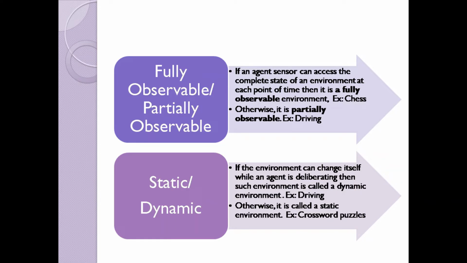If the environment can change itself while an agent is deliberating, then such an environment is called a dynamic environment. So chess is fully observable and driving is partially observable. But driving is dynamic in nature because the environment is changing.